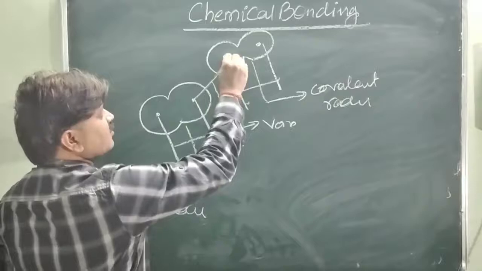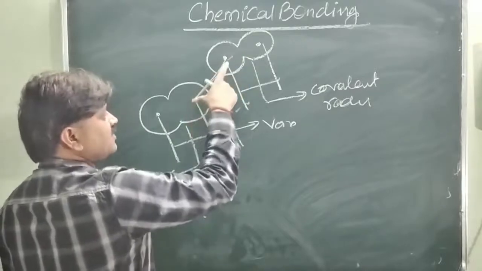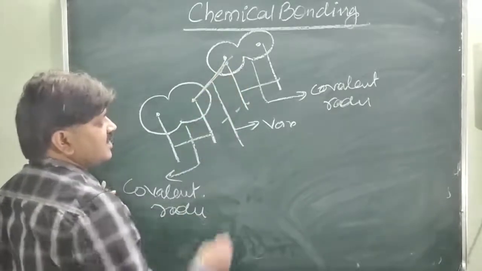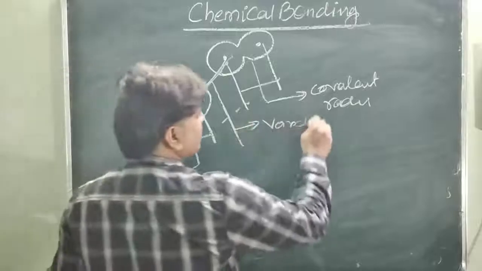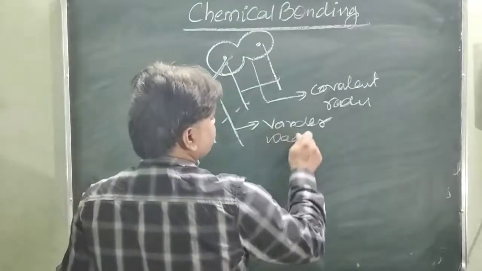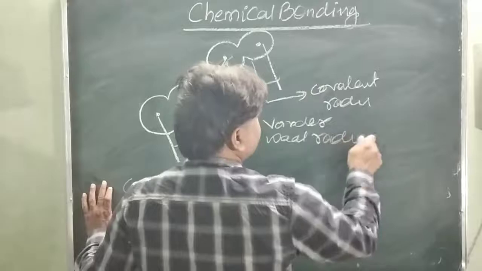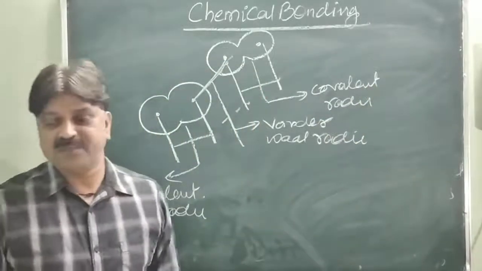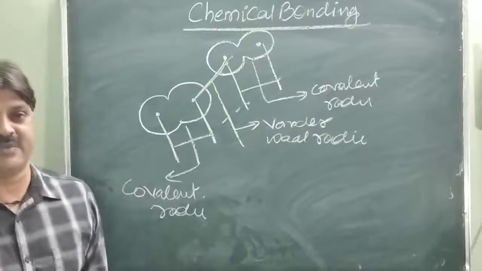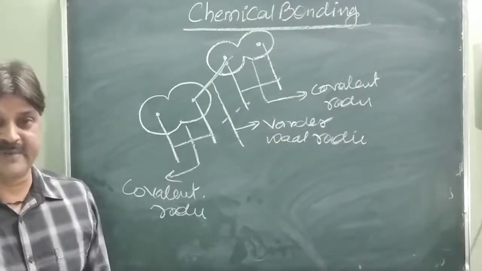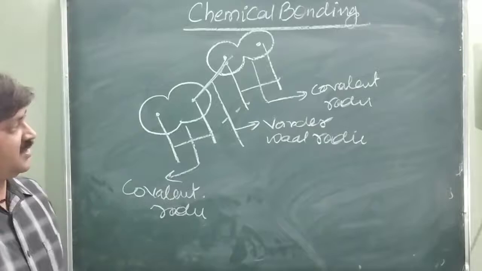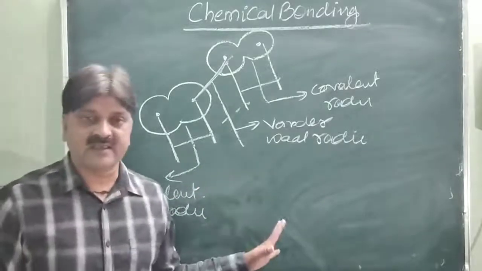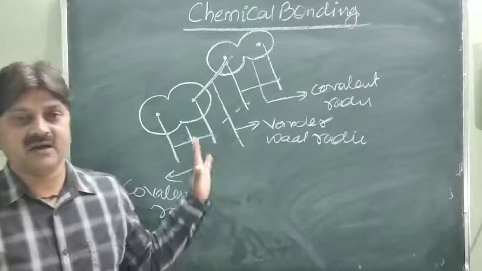This is the full length of the two adjacent atoms in a molecule, and this half distance is called the van der Waals radii. So these are the bond parameters, and another parameter is the bond angle. Is it clear? This is covalent radii, van der Waals radii, and the bond length.